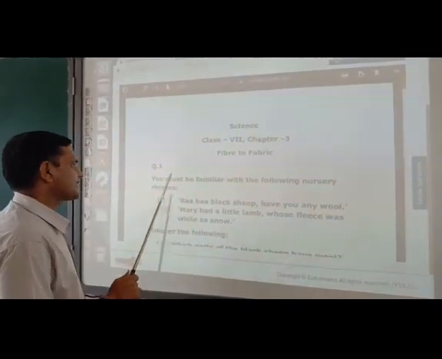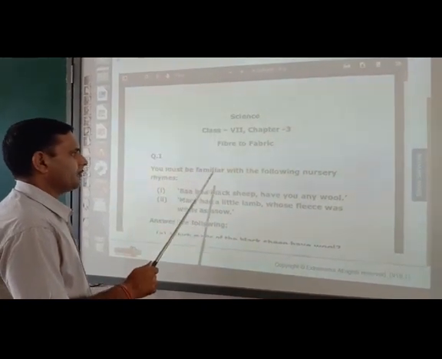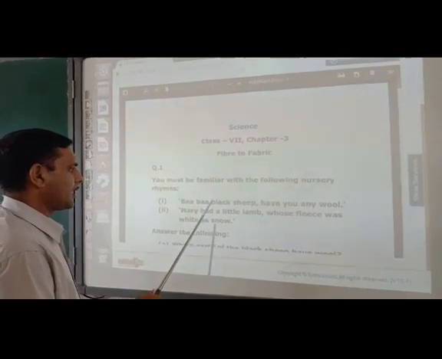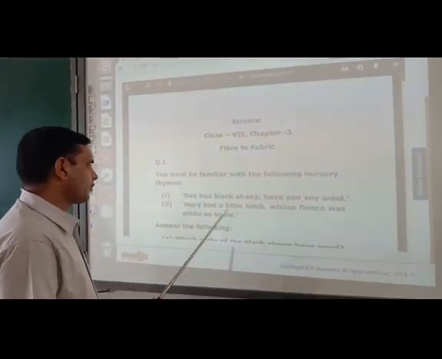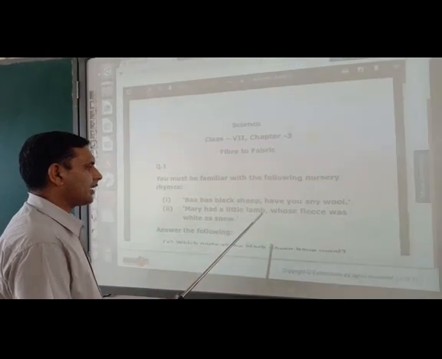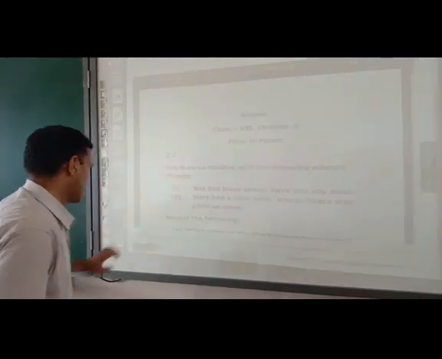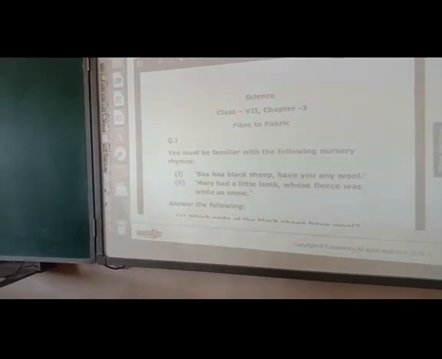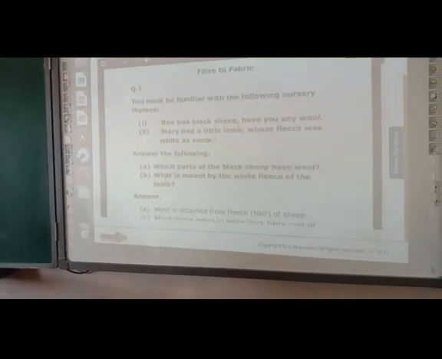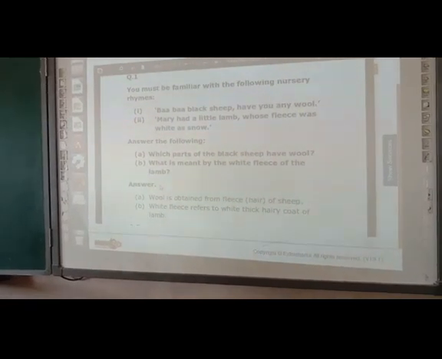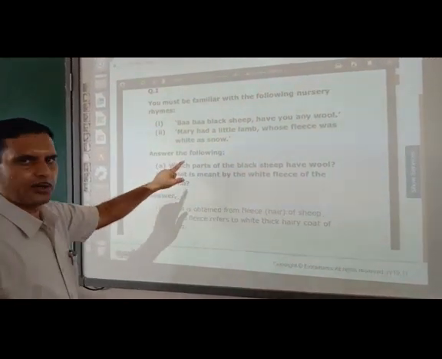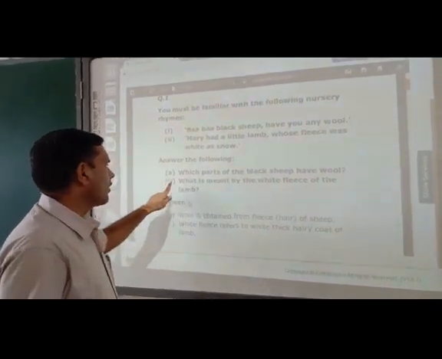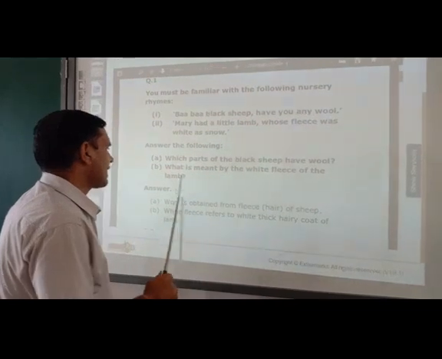So the first NCERT question is, you must be familiar with the following nursery rhymes. First one is, Baa, baa, black sheep, have you any wool? Mary had a little lamb, whose fleece was white as snow. Answer the following questions. Which parts of the black sheep have wool? What is meant by the white fleece of the lamb?